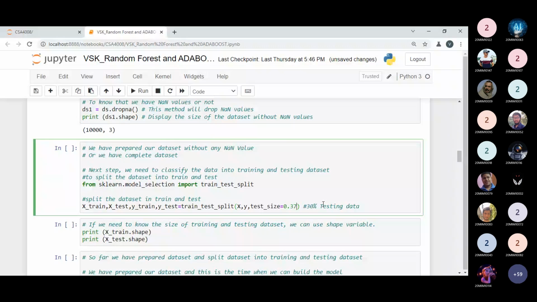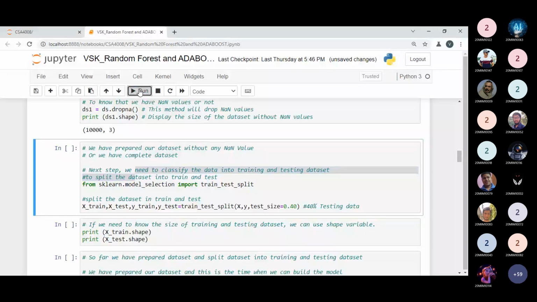Whatever size you want to give, you can use. Yes, tell me. Sir, 0.4. 0.4 means you are looking for 40%, so I can write 40% over here.